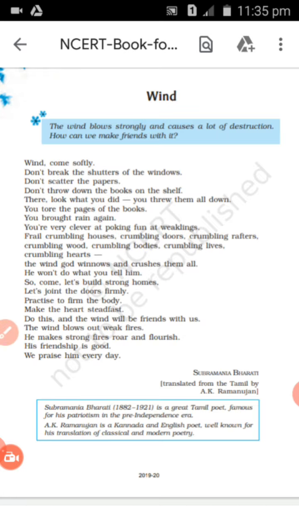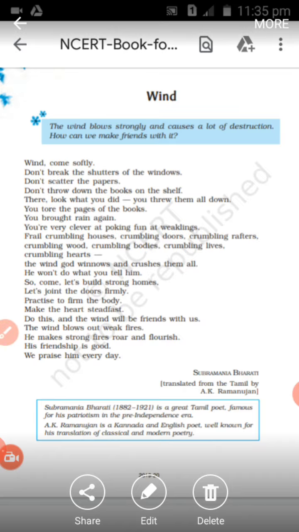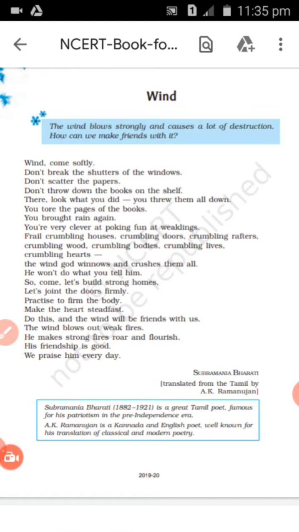So this is called what? This is called alliteration. Why do you think a poet will use alliteration? Why such kind of arrangement in a poem? So that it adds some kind of musical element to the poem, isn't it? Because this is a lyrical poem, so the poet is trying to add some kind of music by using alliteration.